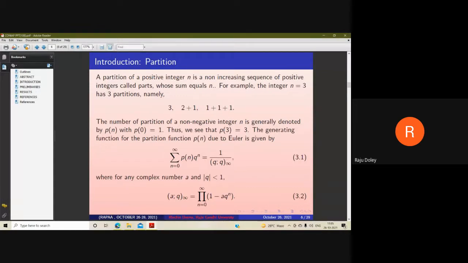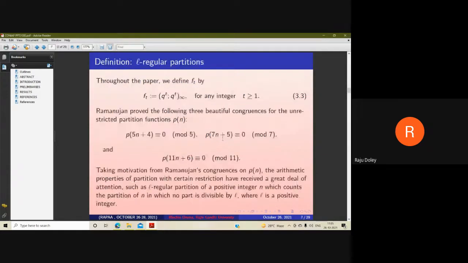The generating function of p of n is given by Euler and is given by equation number 3.1, where for any complex number a, with modulus of q less than 1, (a;q) infinity has to satisfy equation number 3.2. Now comes to the definition of L regular partition. Throughout the paper, we define f t by equation number 3.3. Ramanujan proved the following three beautiful congruences for the restricted partition function.